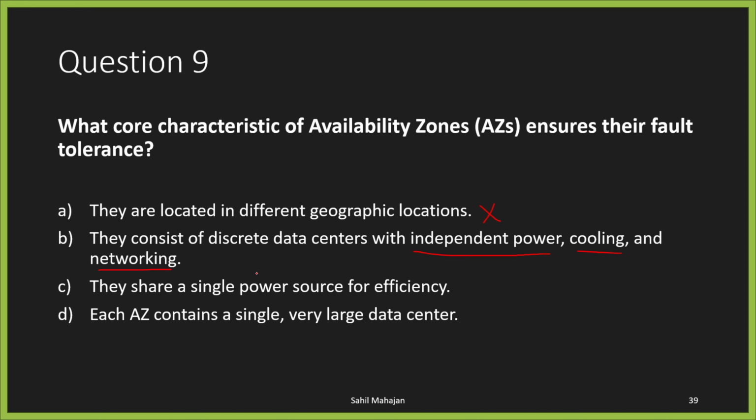Let's go over option C and D. They share a single power source for efficiency. That is absolutely incorrect because we know that they have independent power sources. Each AZ contains a single very large data center. Again, we know that this answer is incorrect because an AZ can have 2 or more data centers. So we know that we're left with one option, that is option B, that they consist of discrete data centers with independent power, cooling, and networking. And that is our correct option.